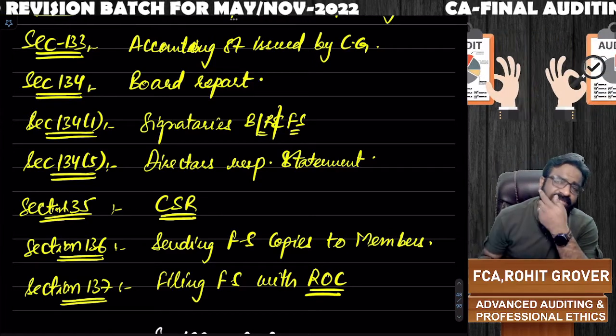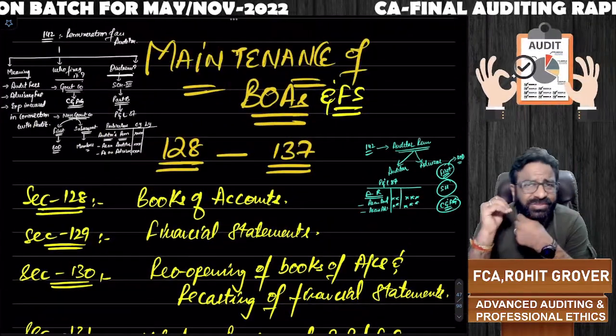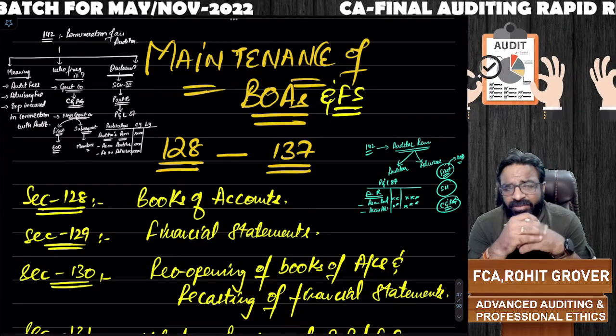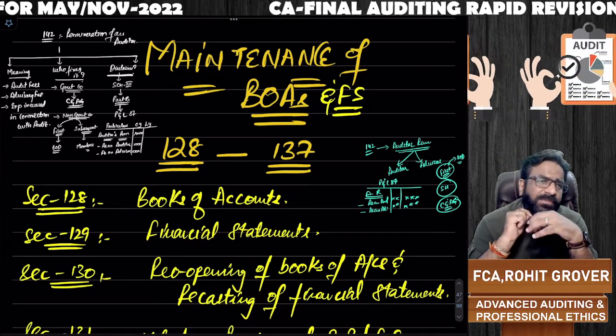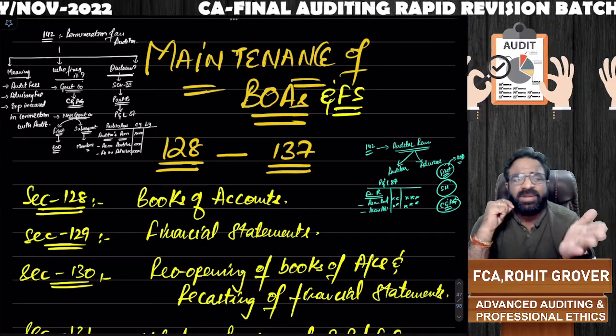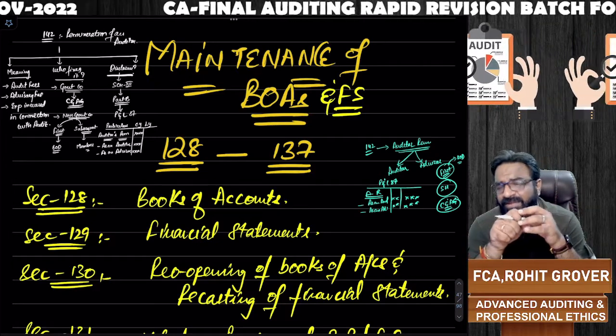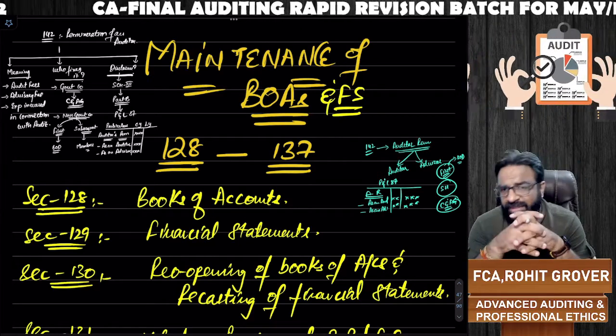So these are the sections we have to cover this lecture, and I think the next two lectures will be dedicated on this along with the dividend chapter. Clear? So I will try my level best to cover this in the next two lectures along with these sections, along with 123 to 127 that is called your dividend chapter. After that we'll directly jump to the professional ethics, right?